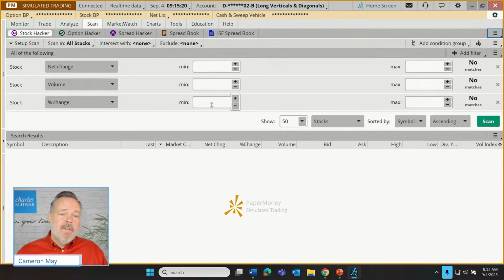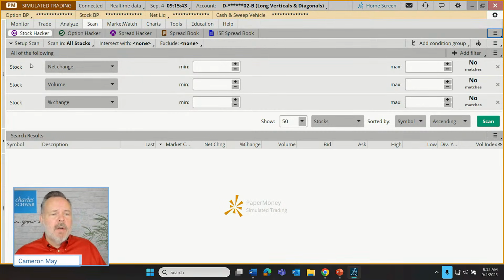For our very first scan criteria, let's set a specific price per share, because options are contracts between traders to maybe exchange shares of stock. And if they're contracts where we're agreeing to exchange highly expensive shares of stock, that might not be appropriate for a smaller account.